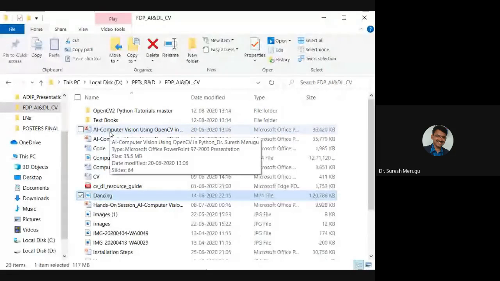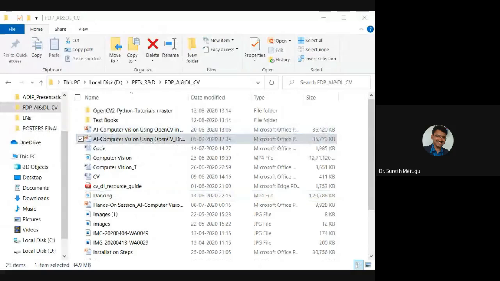Yeah, my screen is visible? No? My presentation? Presentation is not seen. One second. No, sir. Now it is visible? Is it visible now? Again, open the folder.